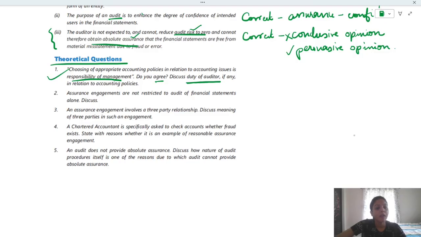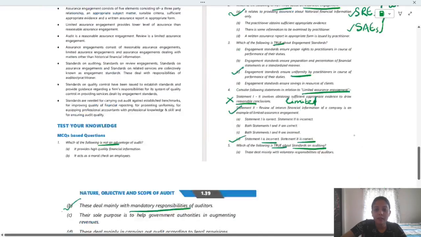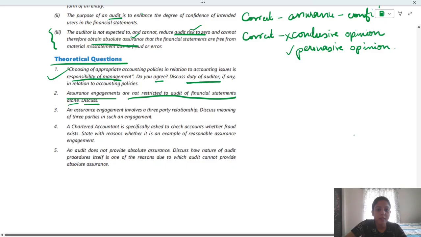Okay. Now next one. Assurance engagements are not restricted to audit of financial statement alone. Discuss. Yes, that is true. It's not just restricted to audit of FS. There are other assurance engagements as we have discussed in one of the previous sessions, right? There are SAEs, SREs, SAEs. So these are all assurance engagement standards. There are other types of engagement standards. So you have to state that and discuss it. So it's not restricted to audit. There are review engagements and other assurance engagements.